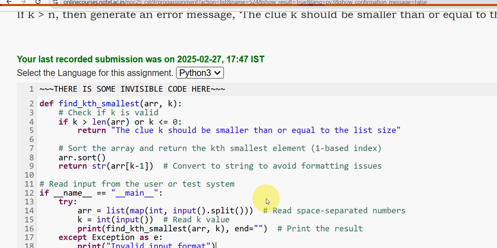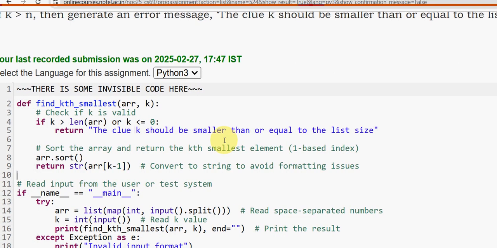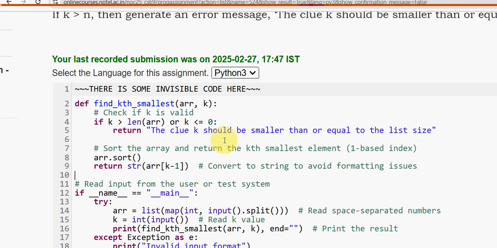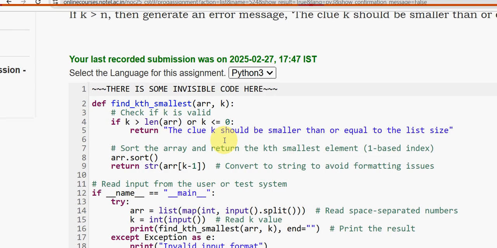Type it very carefully, guys. Do follow the indentation rules, right? You can avoid these green color comments and write the remaining code. You can ignore these comments. Hope you have noted it down. So, this is the code.